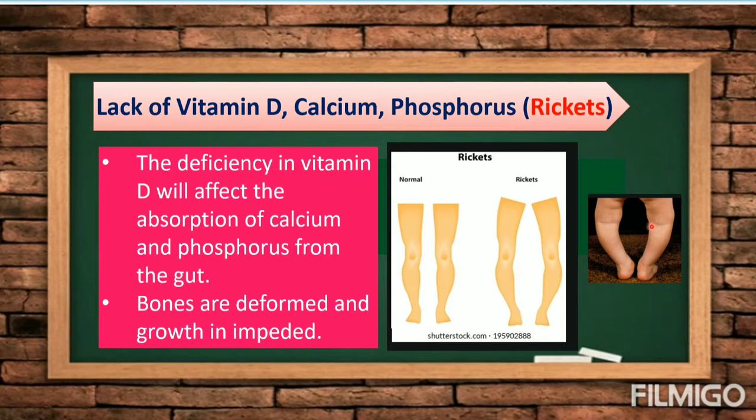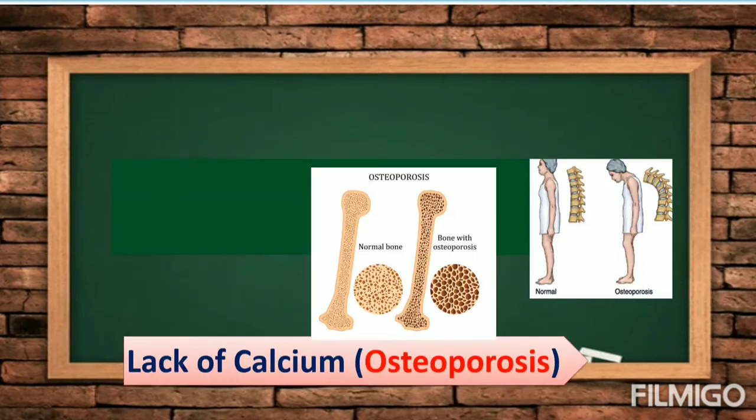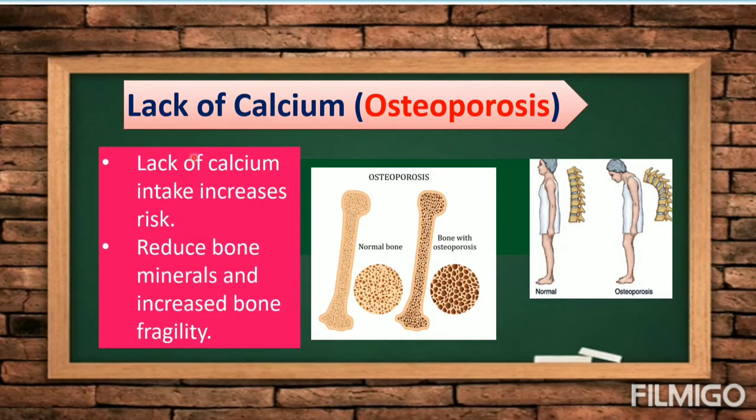Deformed bones. What if you lack calcium? If you lack calcium, it may cause osteoporosis, especially in the old ones. Lack of calcium intake increases risk.